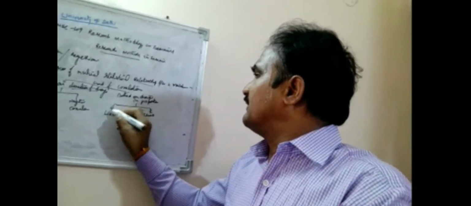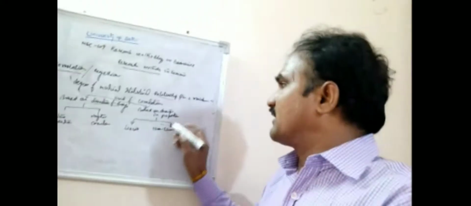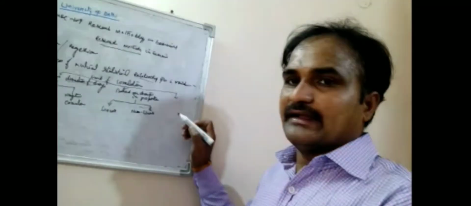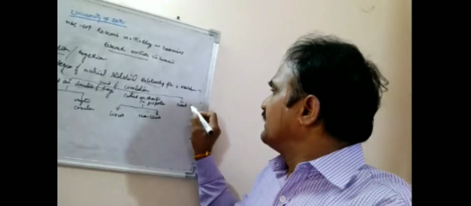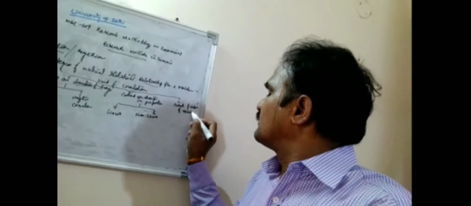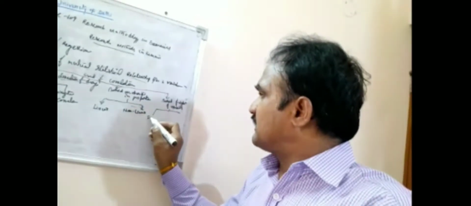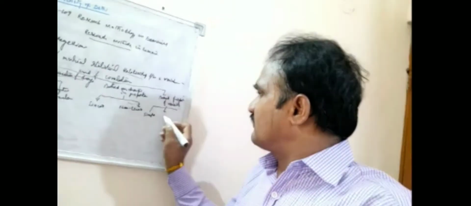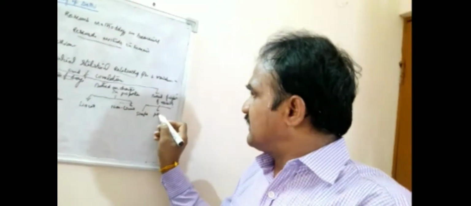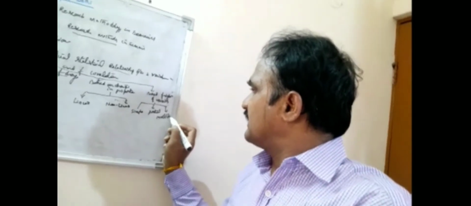Non-linear correlation. Based on the proportion of change between the two variables, you can call it linear and non-linear correlation. Another important basis is the number of variables. Based on the number of variables, we can divide correlation into simple correlation, partial correlation, and multiple correlation.